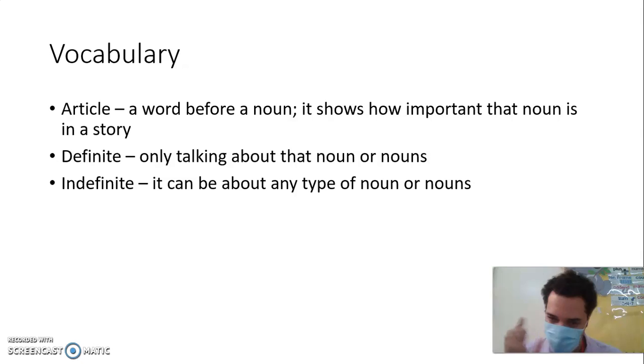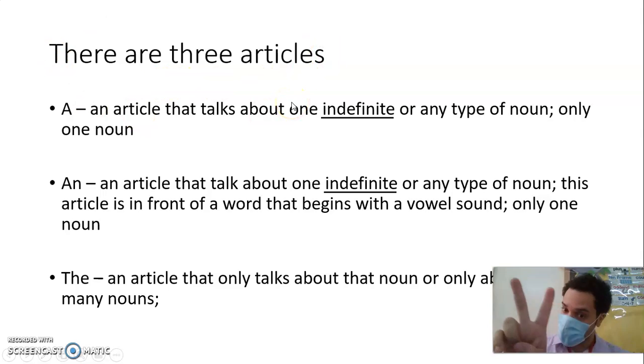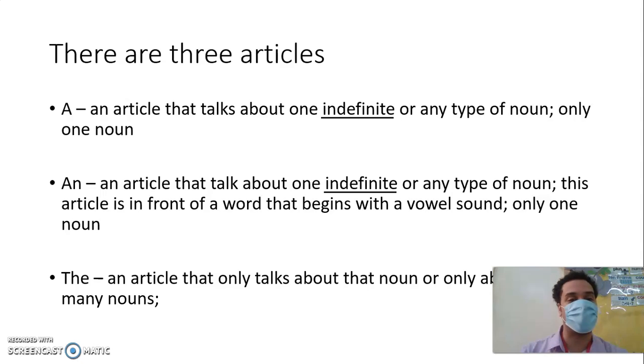I know it's a little bit, I don't understand, Teacher Max, but let's keep going and it will be easier to understand. So here we go. There are 3 articles. 3, not 2, not 4, not 100. How many articles do we have? 3. Okay. So there are 3 articles: a, an, and the. So let's read about a.